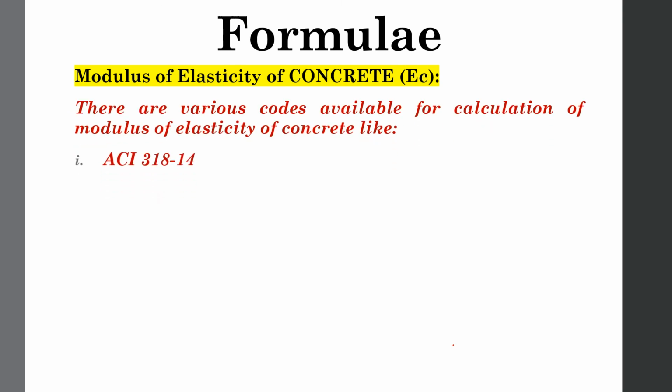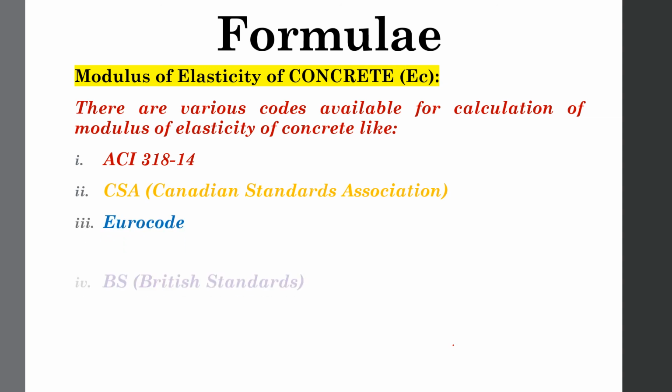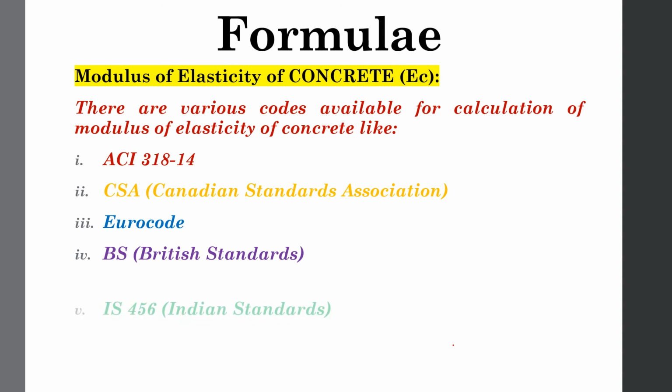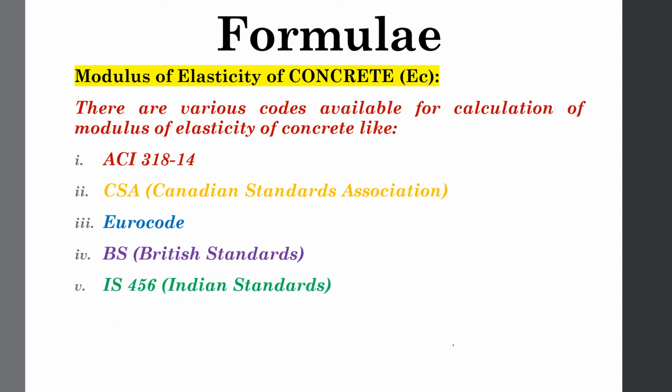So we can calculate modulus of elasticity using different codes. These codes may be ACI, American Concrete Institute, standard 318-14. Second one is CSA, Canadian Standards Association. Third one is Eurocode, fourth one is British Standard BS, and last one is Indian Standard number 456. Other standards are mentioned in their relevant description. So first of all, I will discuss ACI. What does ACI suggest to determine the modulus of elasticity for concrete?